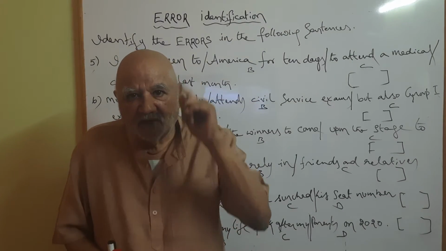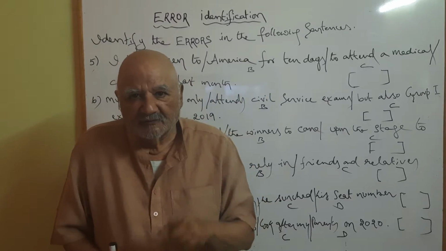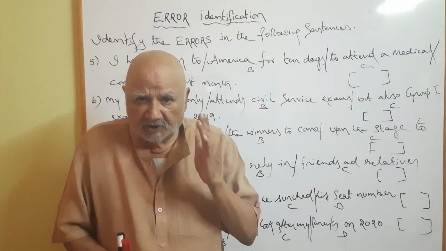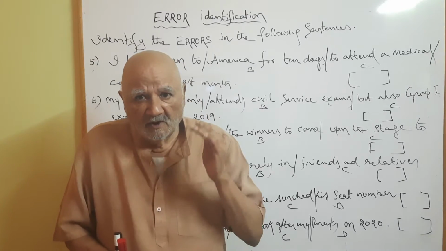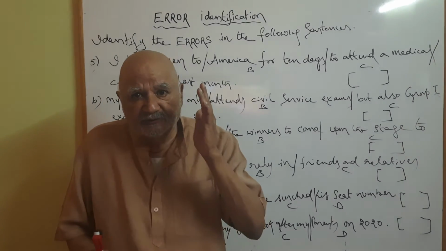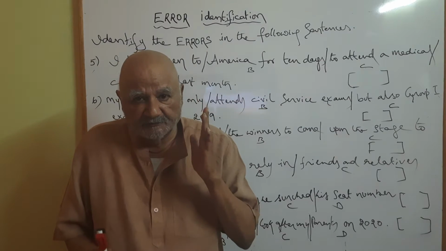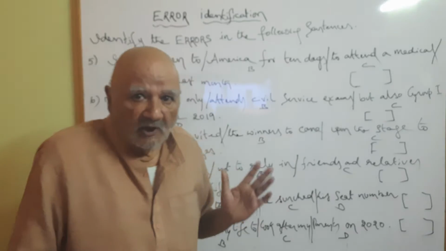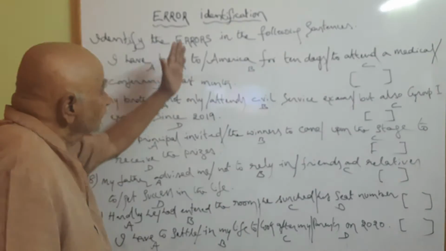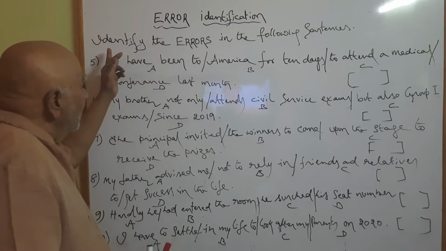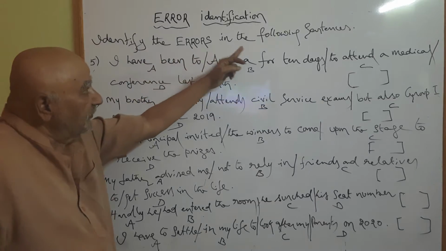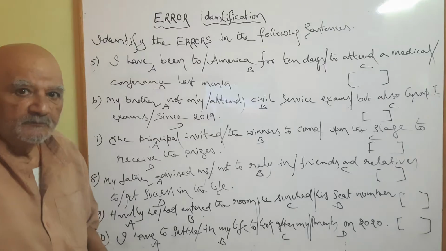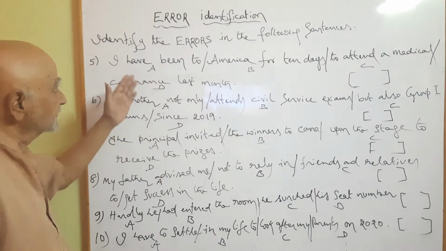Nobody helps you in exams, that too online exams, very perfectly conducted. So try to answer, but take your own time. In which part of the sentence the error occurs? Okay, let me explain the examples, 6 examples. Error identification. Identify the errors in the following sentences. How many? 6. Total 10 sentences.